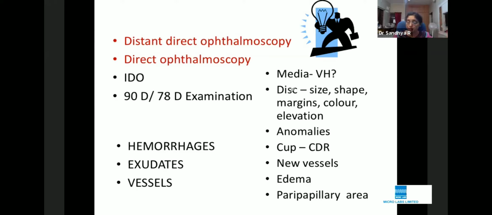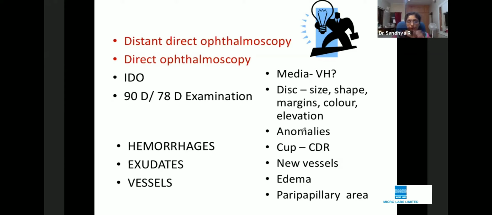Next, go to the disc. This is a protocol of describing a fundus case. Describe the disc size, shape, color, margins, elevation, etc., like your regular protocol. Now, what questions can come to you at this point? If the examiner asks you what the relation is between the disc size and vein occlusion, this goes back to your basic knowledge and theory, where you should be able to say that a small, crowded disc is probably more prone to central retinal vein occlusion.